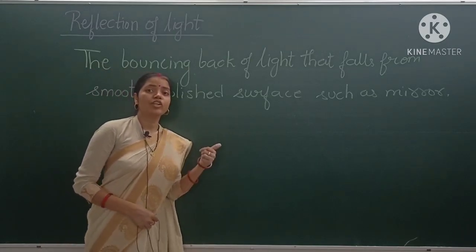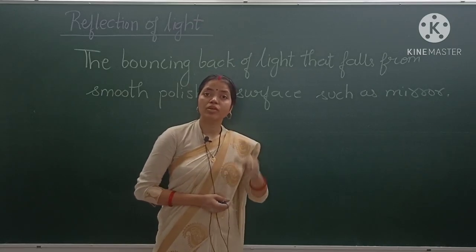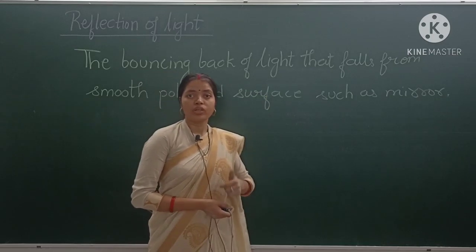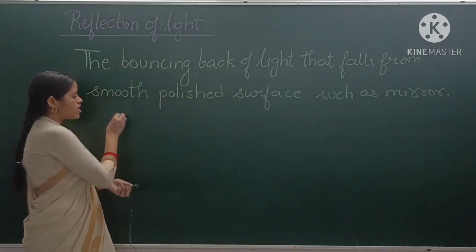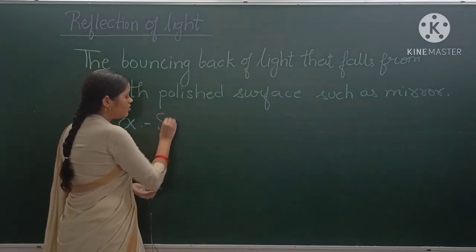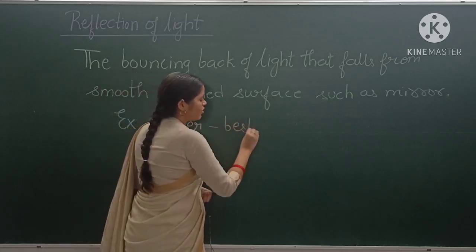So how does light reflect? From a mirror. We see our image in the mirror. Why? Due to this reflection of light only. Okay, so here silver is the best reflector of light. So the example is silver. Silver is the best reflector of light.